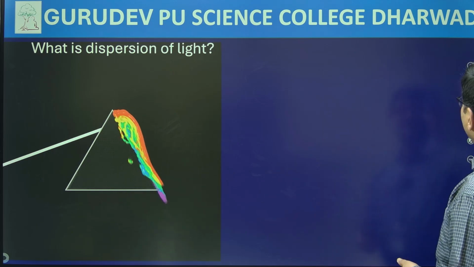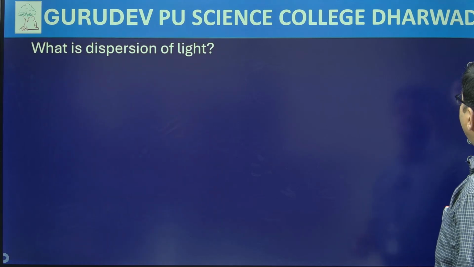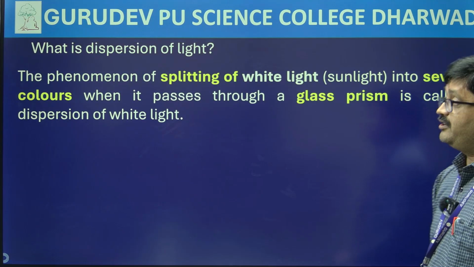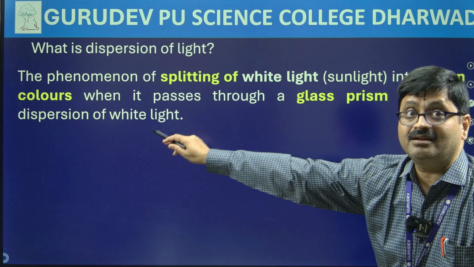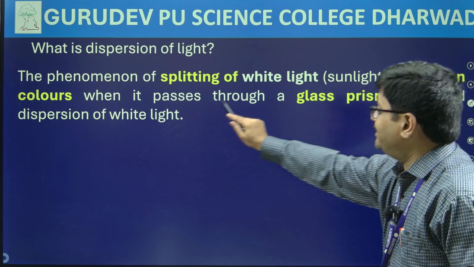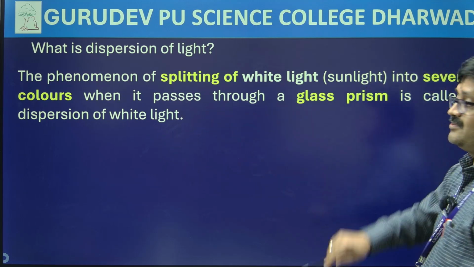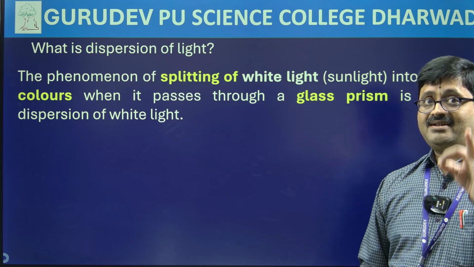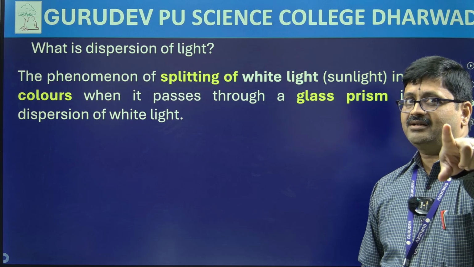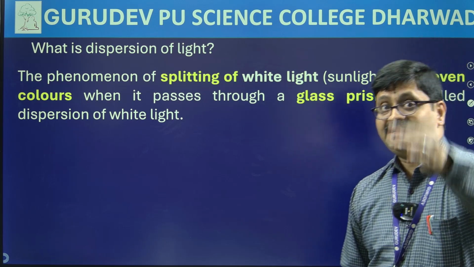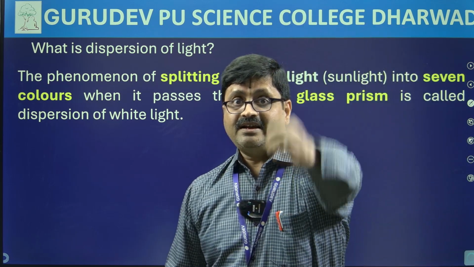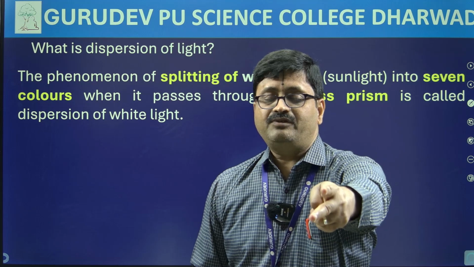So what is dispersion? Dispersion happens to be the phenomenon of splitting of white light into 7 colors when it passes through a glass prism. This is known as dispersion. So how many colors will it split into? 7 colors. What are they? Violet, indigo, blue, green, yellow, orange, red, VIBGYOR.